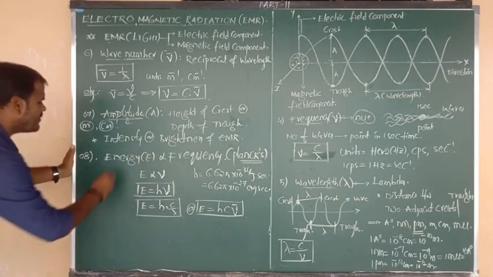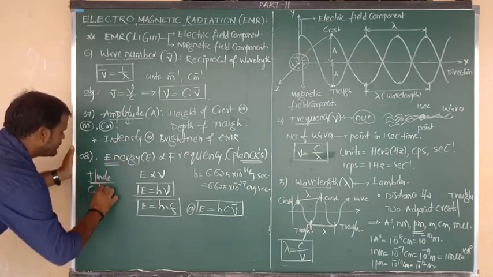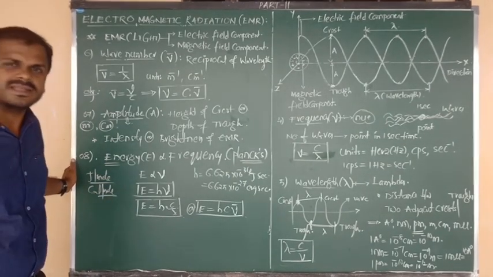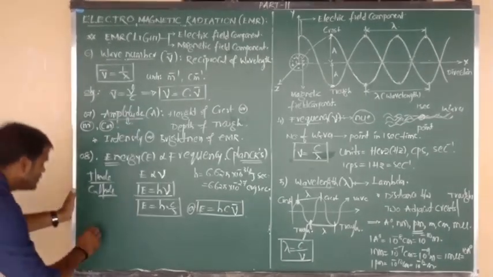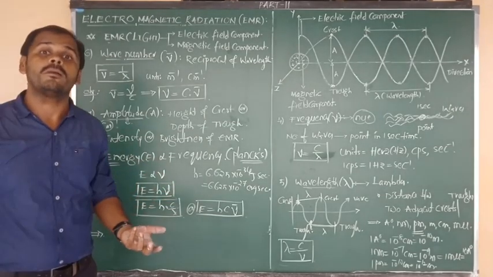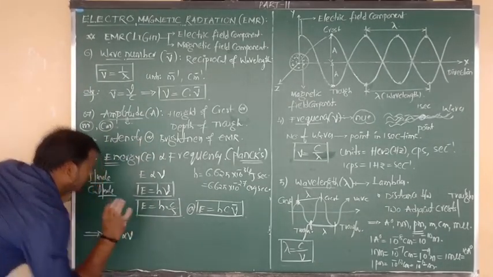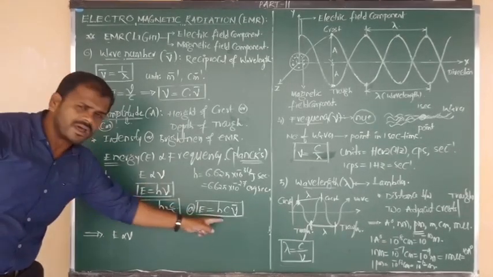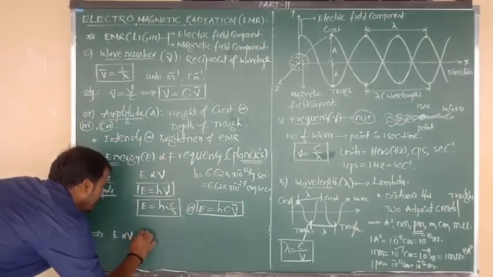What are the general units of energy? Energy can be measured in joule per mole, calories per mole, or kilocalories per mole. Like that, a number of units we can consider for measuring energy. Now the final and evergreen relation for this topic, useful for competitive exams: energy is directly proportional to frequency, nu, and also directly proportional to nu bar, the wave number.